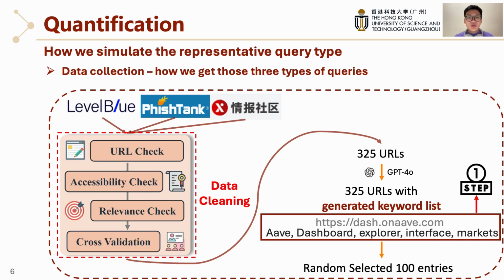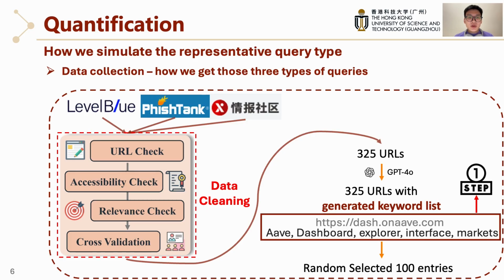Step 1 was to create a set of keyword list queries. We began with malicious URLs collected from threat intelligence platforms, which are Level Blue, PhishTank, and Xzeren. After a rigorous data cleaning process, we used ChatGPT-4o to generate a relevant keyword list for each live malicious web page.